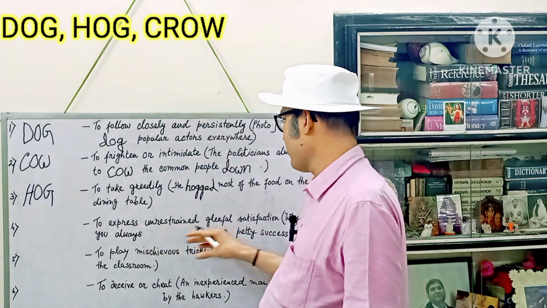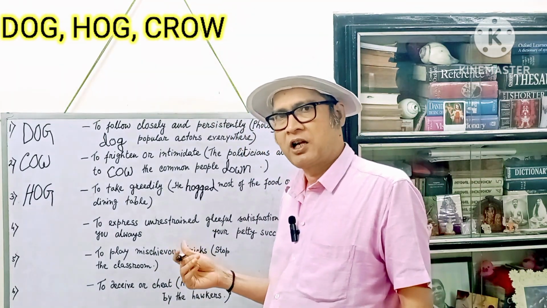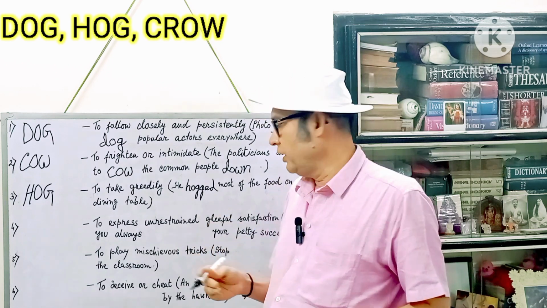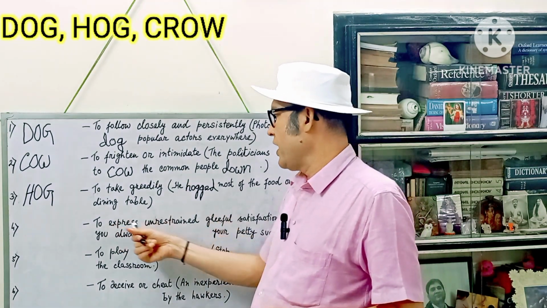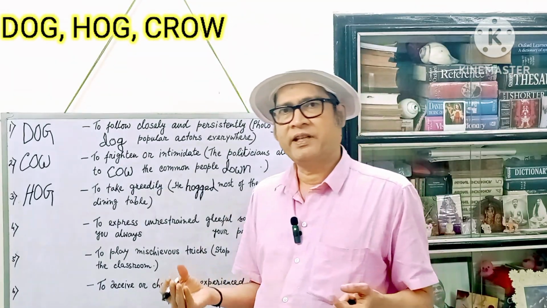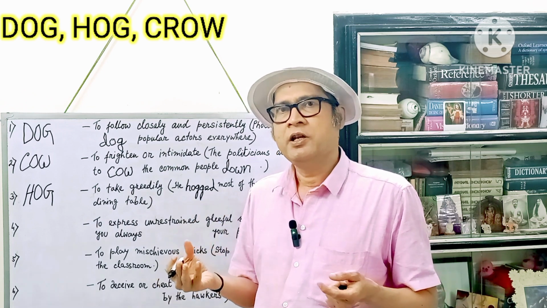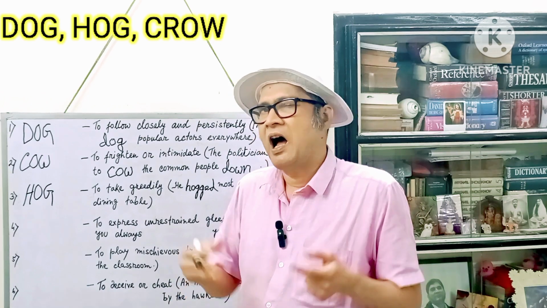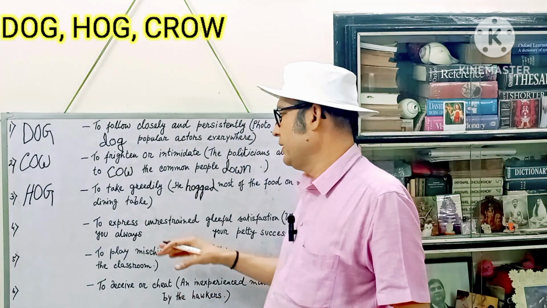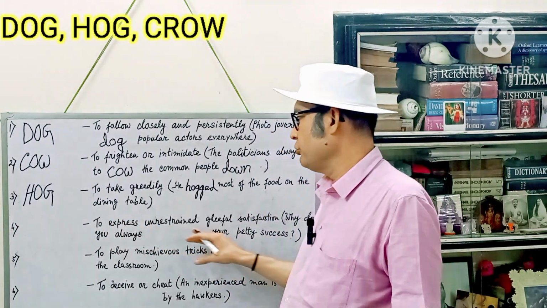Okay, number 4. To express unrestrained gleeful satisfaction. Gleeful means joyful. If gleeful is an uncommon word to you, I shall advise you to add this word to your vocabulary. So, to express unrestrained, gleeful satisfaction. When you have some sense of satisfaction, if you want to express that satisfaction in an uncontrolled manner, then there is an unrestrained, gleeful expression of your satisfaction. So this is a verb, as you see the meaning.